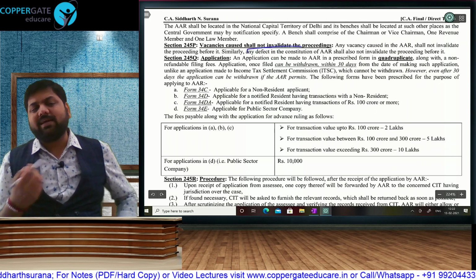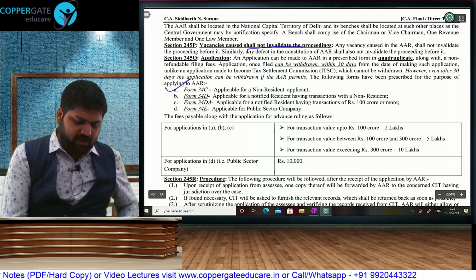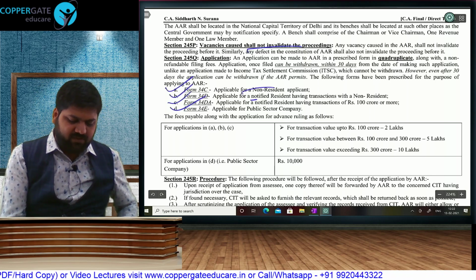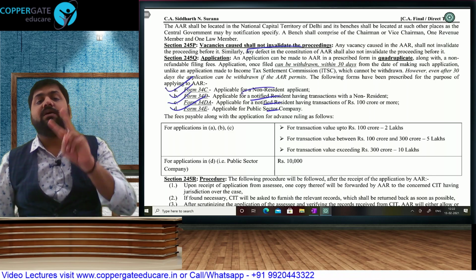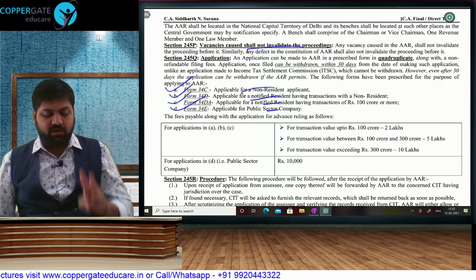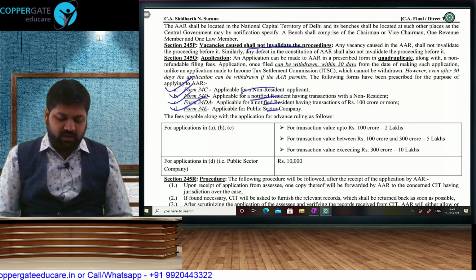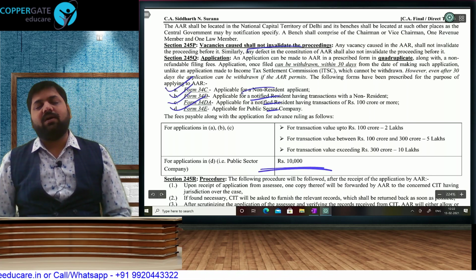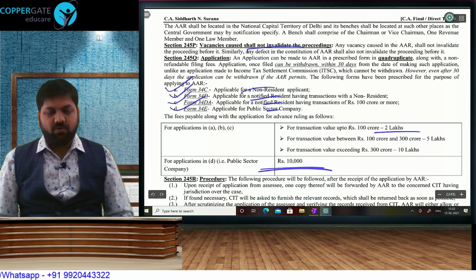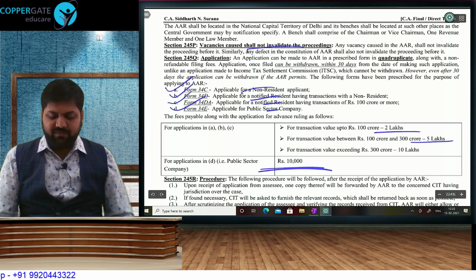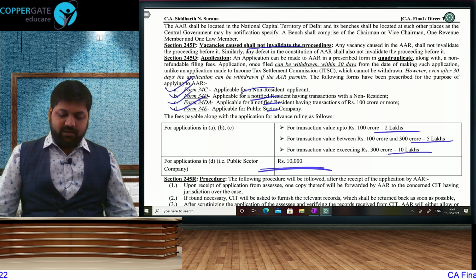Like you make an application to ITSC, you will have to make an application here also. Forms 34C, D, DA and E respectively for the 4 applicants: non-resident for self 34C, resident for non-resident 34D, resident more than 100 crore 34DA, and public sector company 34E. For public sector company, we are keeping very little fees, 10,000 rupees, but for others, transaction up to 100 crore 2 lakh, 100 to 300 crore 5 lakh, and more than 300 crore 10 lakh. This is the application fee, not total income or tax liability.